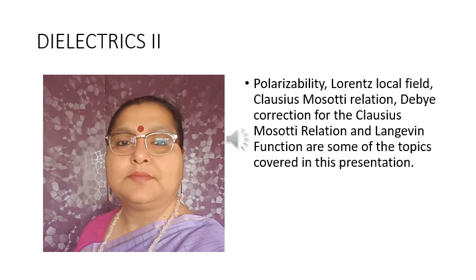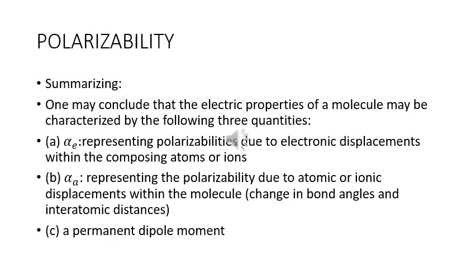Polarizability, Lorentz local field, Clausius-Massotti relation, Debye correction for the Clausius-Massotti relation, and Langevin function are some of the topics covered in this presentation. Summarizing, one may conclude that the electric properties of a molecule may be characterized by the following three quantities. Alpha E representing polarizabilities due to electronic displacements within the composing atoms or ions. Alpha A representing the polarizability due to atomic or ionic displacements within the molecule, that is change in bond angles and intra-atomic distances. And mu, a permanent dipole moment.